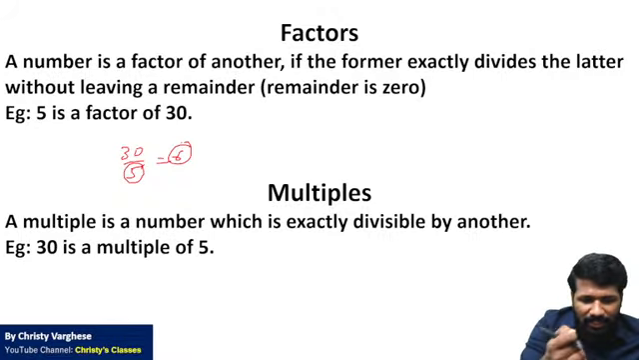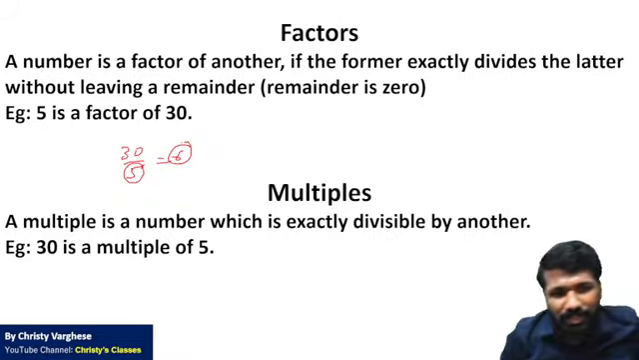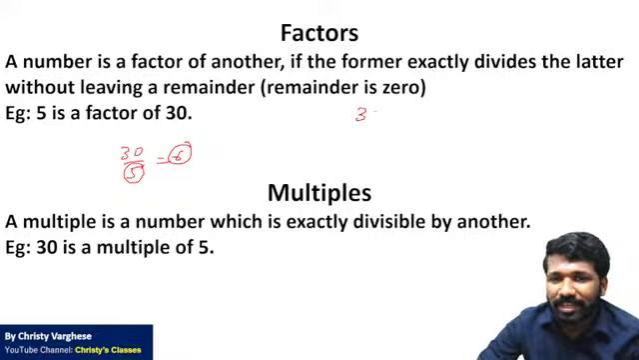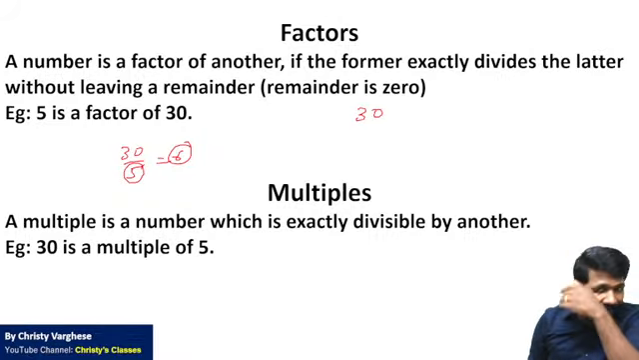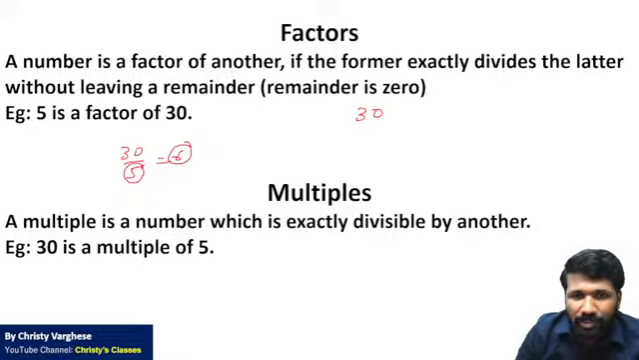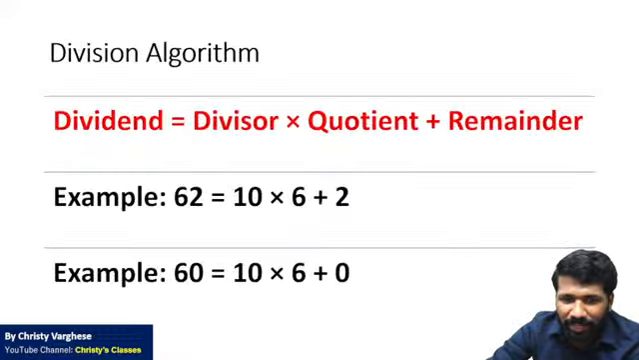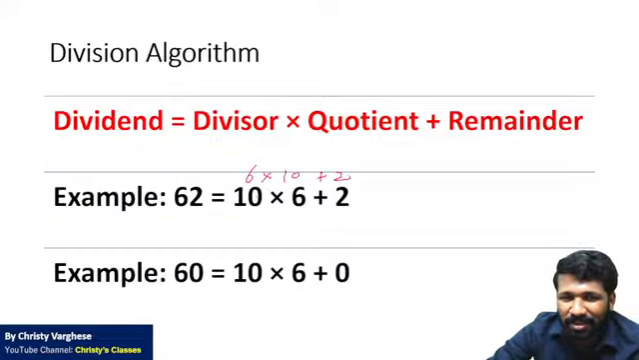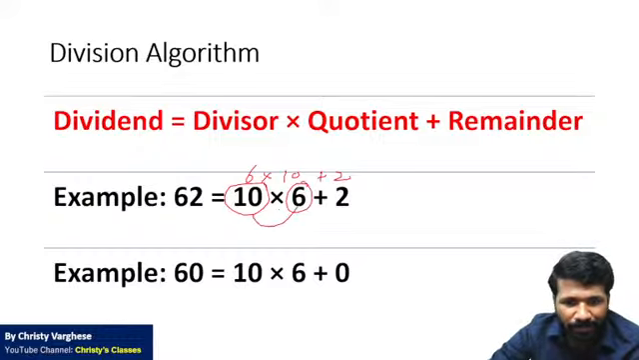Last class Jessica was giving a very good example of arranging chairs. That idea you can use here. For 30, how many factors are there? Factors always occur in pairs. Like 1 and 30 are factors. Why? 1 into 30 is 30. Similarly, 10 into 3 and 6 into 5 also work. Because if 10 is a factor, 3 is also a factor, and vice versa. Clear?